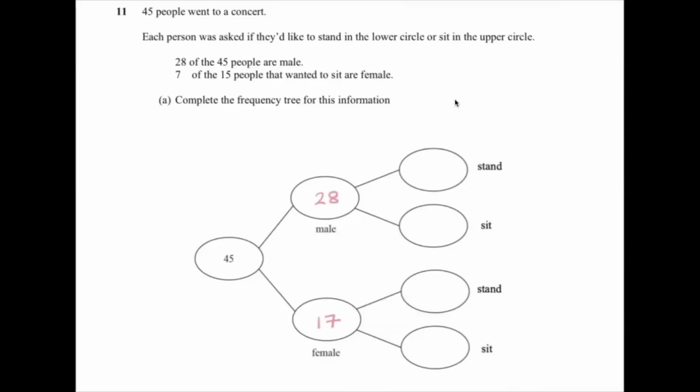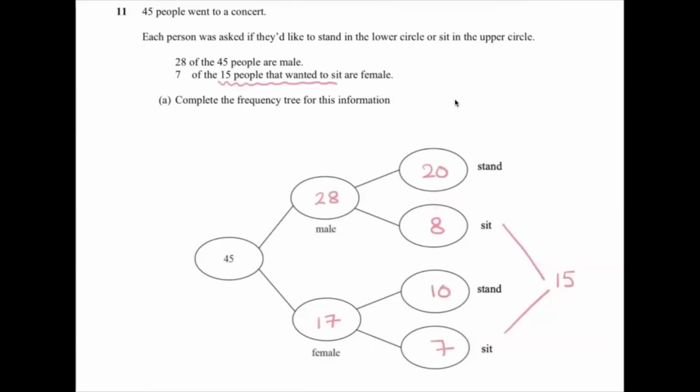Now, 7 of the 15 people that wanted to sit are female. So I've got female, sit, 7 is going in there. But they're also telling me that 15 people wanted to sit. So I've got a total of 15 going into those two circles. 7 is already here. So I just need to work out what I add to 7 to make 15, which is 8. And then I can finish it off. These two add to make 28. So we've got 20, and equally, these two add to make 17. So we've got 10.